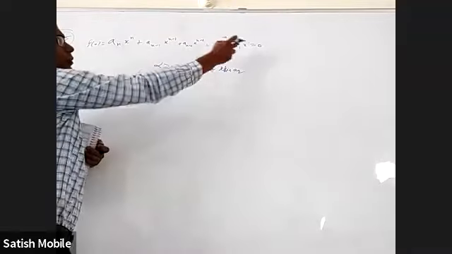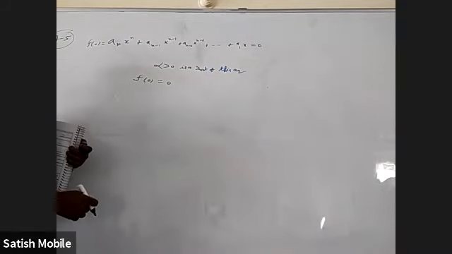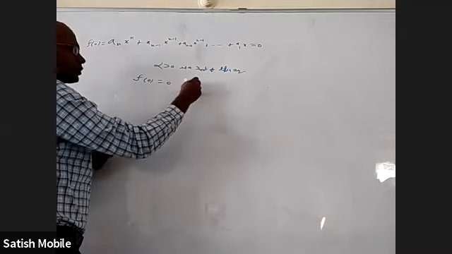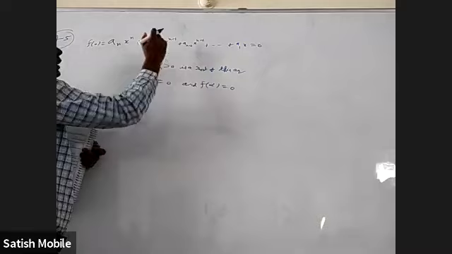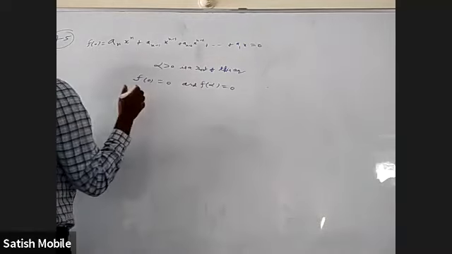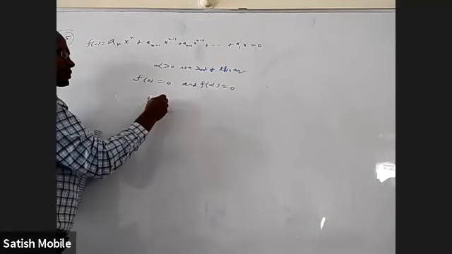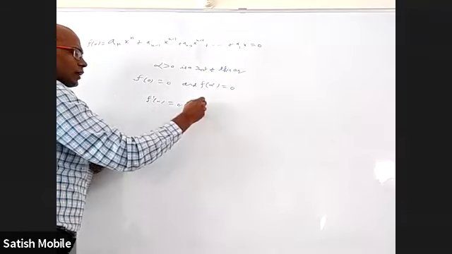Why is f of 0 equal to 0? Because there is no constant term here. Right? f of 0 is 0 and f of alpha is 0. If f of 0 and f of alpha are 0, and f is continuous and differentiable, then f dash x equal to 0 will have a solution.